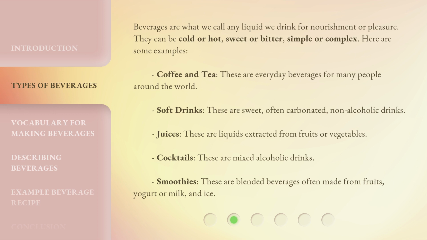Soft drinks. These are sweet, often carbonated, non-alcoholic drinks. Juices. These are liquids extracted from fruits or vegetables. Cocktails. These are mixed alcoholic drinks. Smoothies. These are blended beverages often made from fruits, yogurt or milk, and ice.